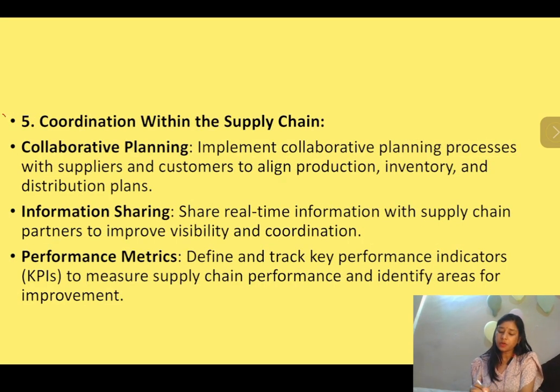Then the next one was coordination within the supply chain. तो सप्लाई चेन के अंदर जो कोऑर्डिनेशन है वो कैसे करना है. तो सबसे पहले आपको प्लानिंग करनी होगी, कोऑर्डिनेशन प्लानिंग कि how the suppliers and the customers and the distributors and the inventory managers and the production house all can be integrated and collaborated. ठीक है, तो इसकी प्लानिंग करनी है.